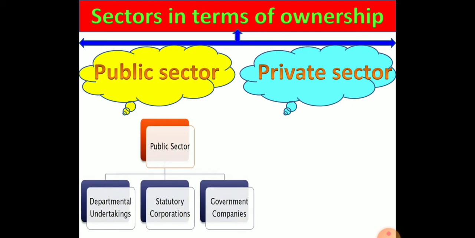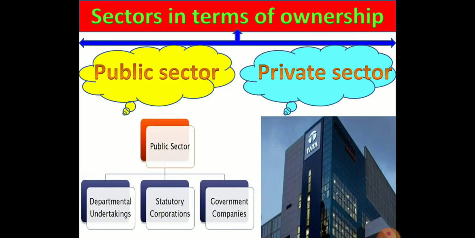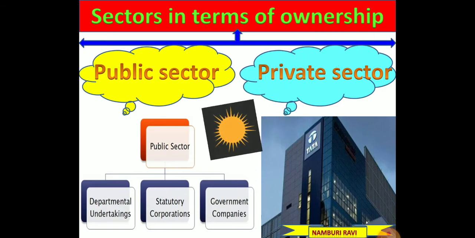Under the public sector, almost all the products are produced by the government and its agencies only, and the main motto of the public sector is the welfare of the people, whereas in the private sector the main motto is to get huge profits. The best examples under the public sector are BSNL and SAIL, Steel Authority of India Limited. These are the two best examples. Under the private sector, Tata is the best example, and Reliance is one more best example.